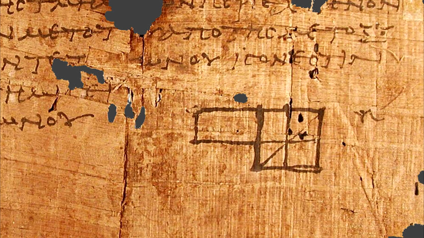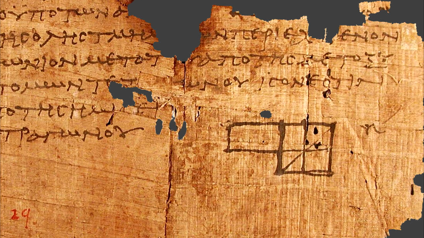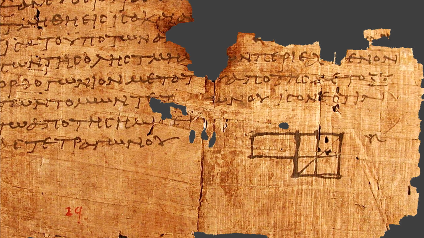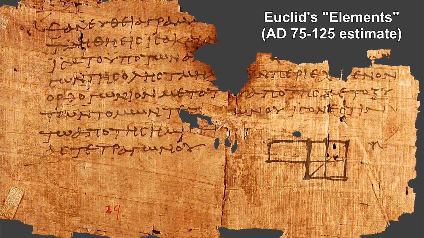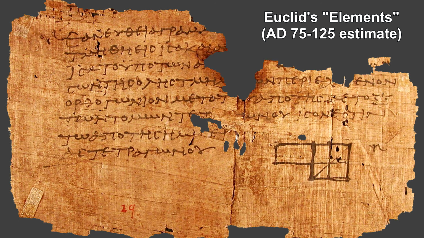Euclid lived in the Greek city of Alexandria in Egypt around 2,300 years ago. He spent his life studying and teaching geometry. He published his ideas in a book called Elements. To this day, it is the foundation for our understanding of geometry and mathematical processes in general.